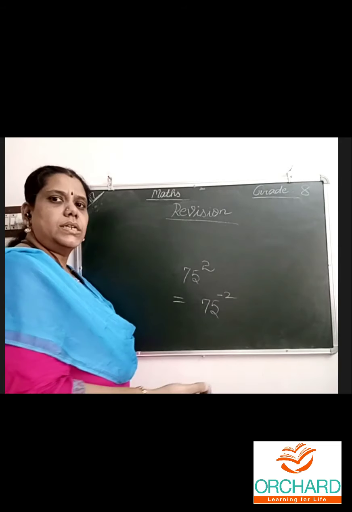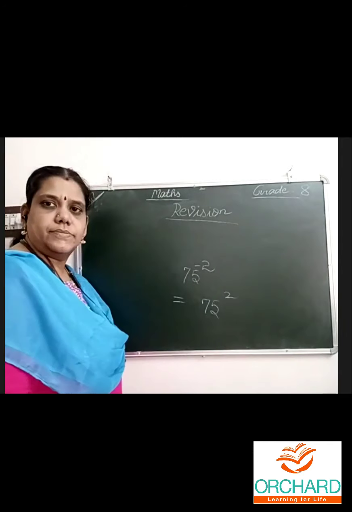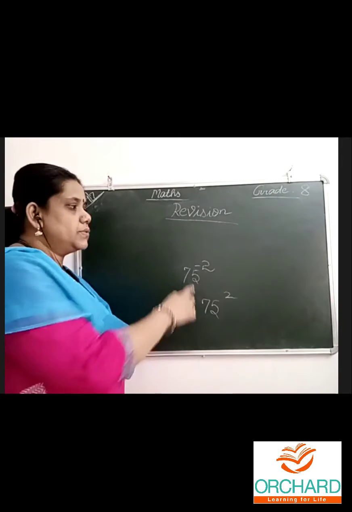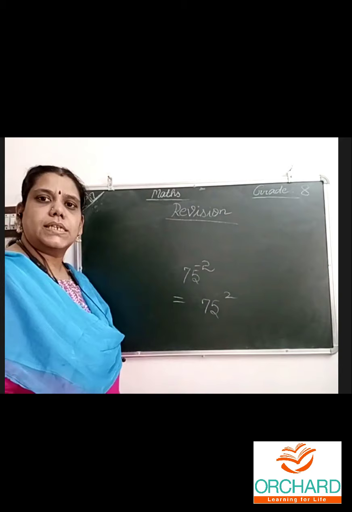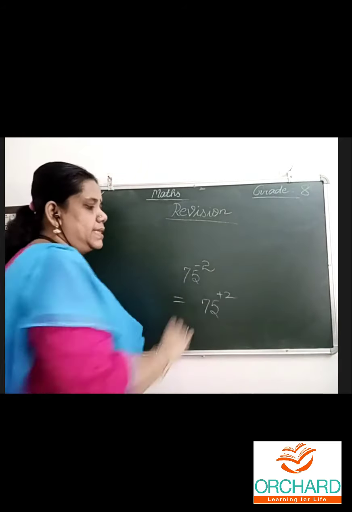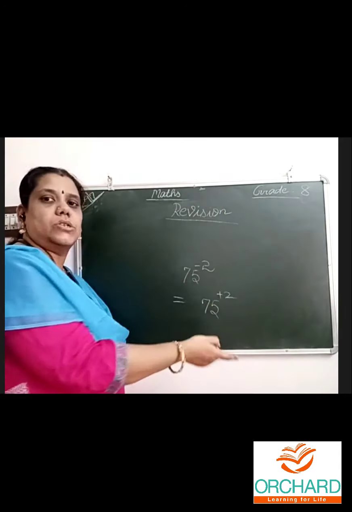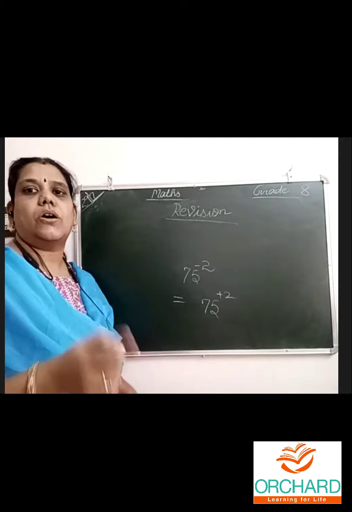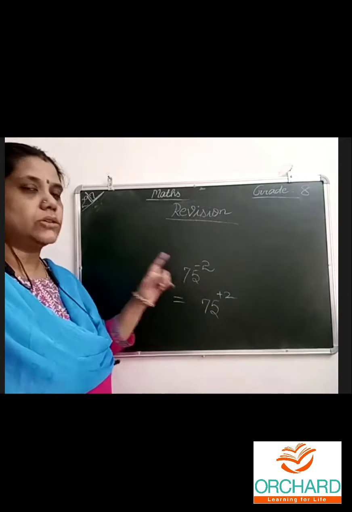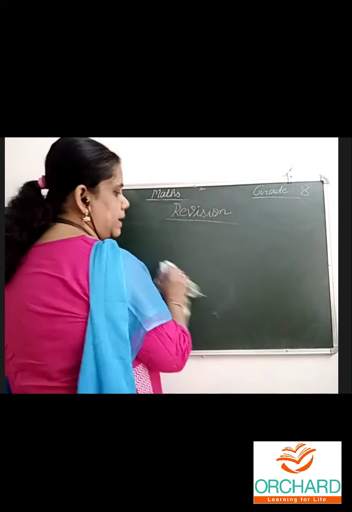If the power is negative and I ask for the multiplicative inverse, for minus you should write plus. If I give positive, you should do negative. So changing the sign of the power is what we mean by multiplicative inverse.